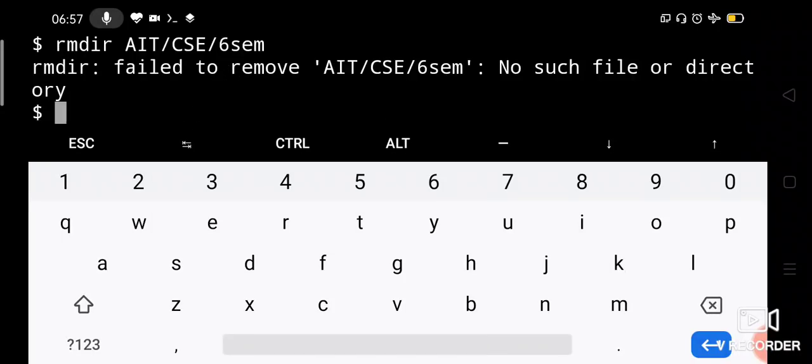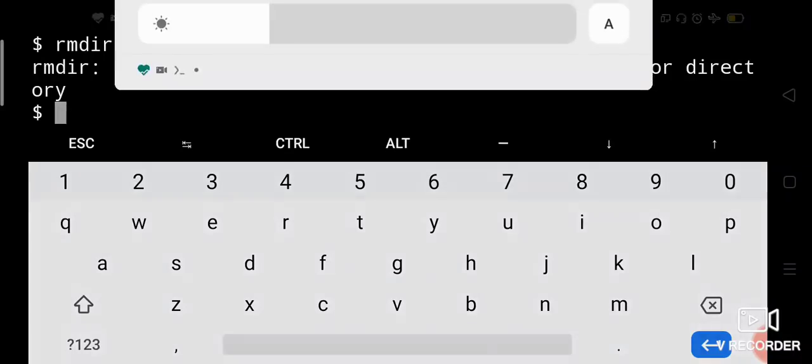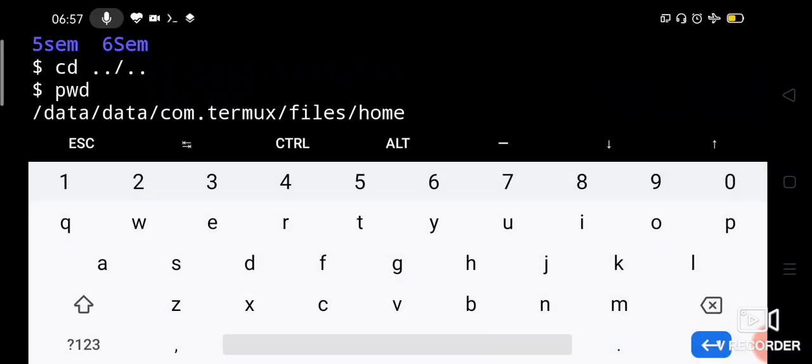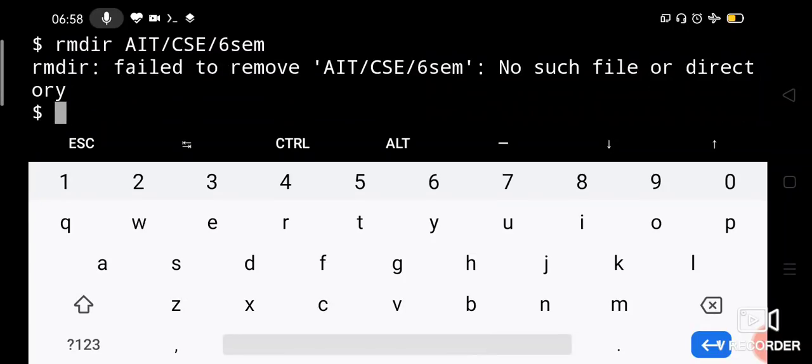Enter. See, now it says failed to remove AIT CSE 6th sem, no such file or directory. Why? Because in 6th sem, S is small. We have given S as capital. Just observe here, 6th Sem S is capital, right? But we have given here 6th sem S as small. So it is saying that no such file or directory. So for that purpose, you just give this Sem S capital.